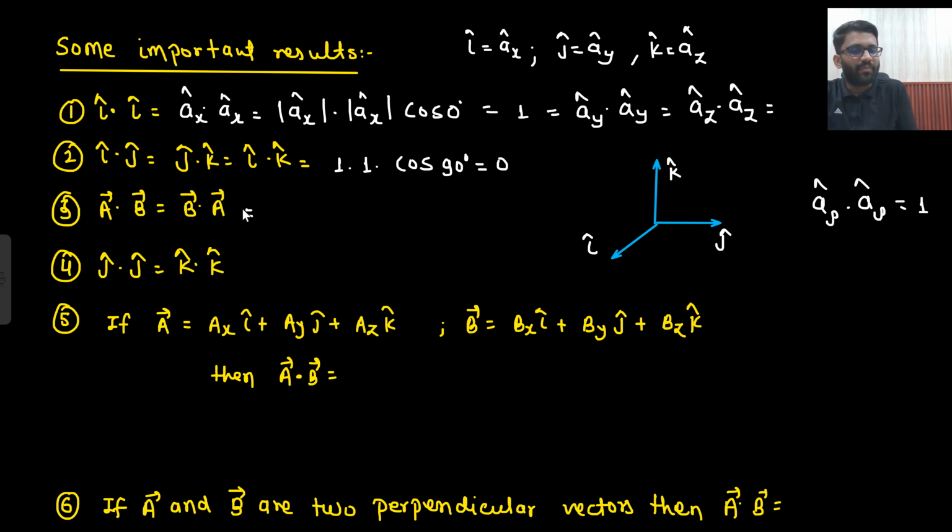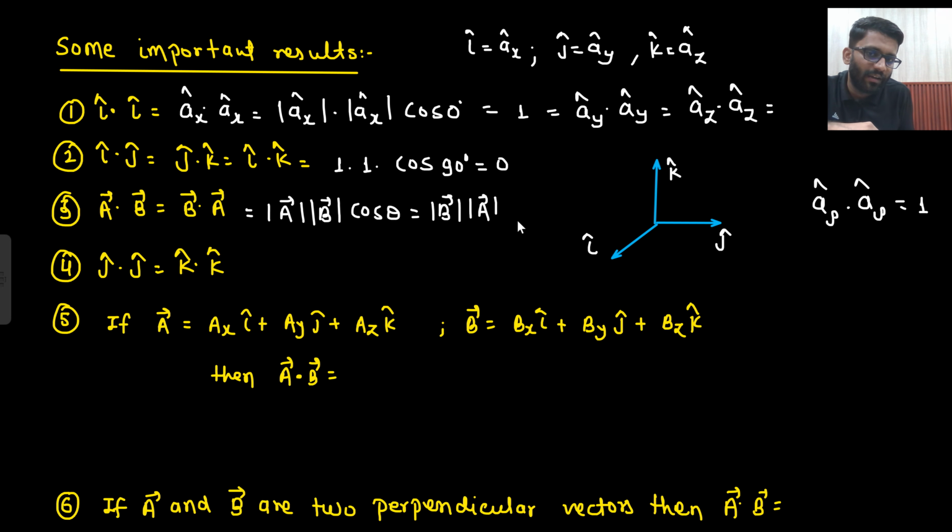A dot B vector and B dot A vector will be equal. Why is that so? Because what will it represent? Magnitude of A into magnitude of B into cos of angle between them. And what will B dot A represent? Magnitude of B into magnitude of A into cos of the angle between them. Both are same things, right?